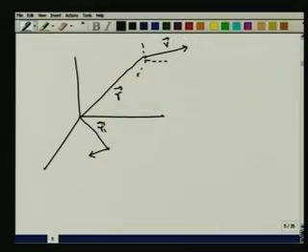Of course, I cannot be arbitrarily elongating and dilating the vectors. I should have a certain scale in mind. That is something that is understood. When I say that this has this particular length and this has this particular length, I must have a scale. Maybe every unit corresponds to 1/5 of the true length of the vector. Or if the vector field is very large, every unit length corresponds to 20 times the real length of the vector. Whatever the scale is, once we have specified that, we know how to represent that.